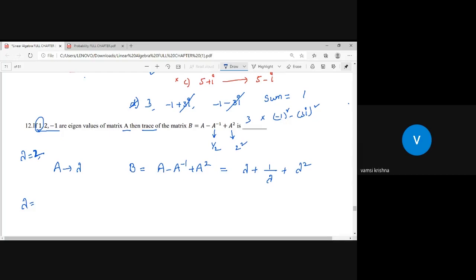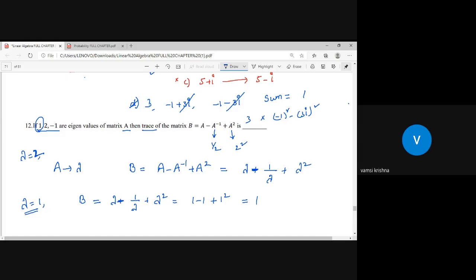Lambda is equal to 1. Sir, if lambda is equal to 1, then the B matrix eigenvalue should be in this manner: lambda minus 1 by lambda plus lambda square. So this is minus, this is minus. Okay, 1 minus 1 plus 1 square. So that is 1 only. Okay, first part over.